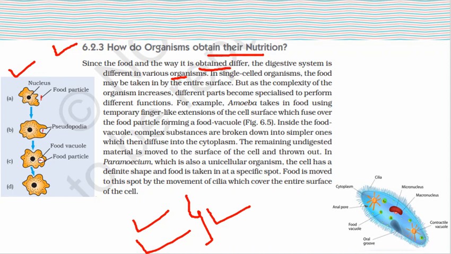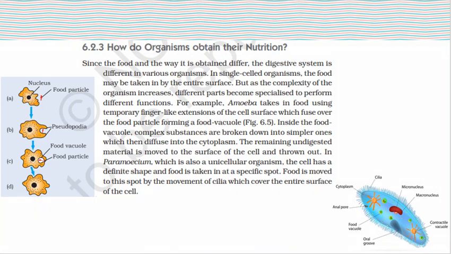So this is called the nutritional process in the amoeba. This question will also be asked in your exam for 4 marks, and this figure is very important because you may be asked to identify the names also. Like the food particle, this is the nucleus, this is the pseudopodia, this is the food vacuole, and this is the food particle. So you must draw this figure in your notebook also.